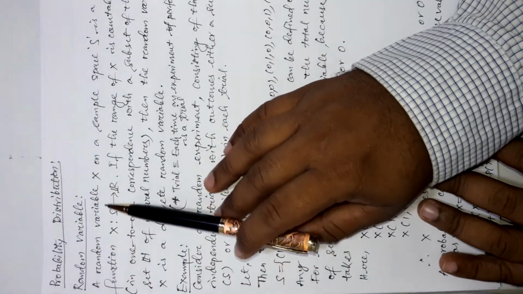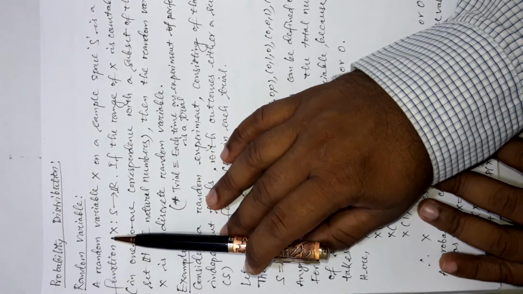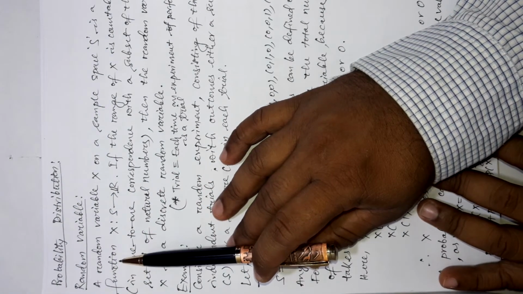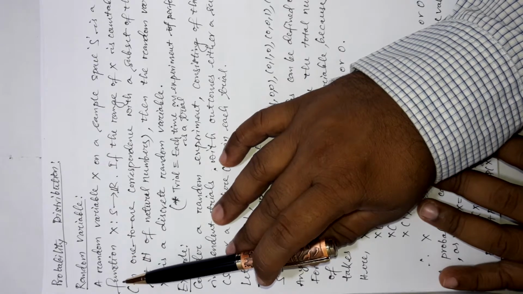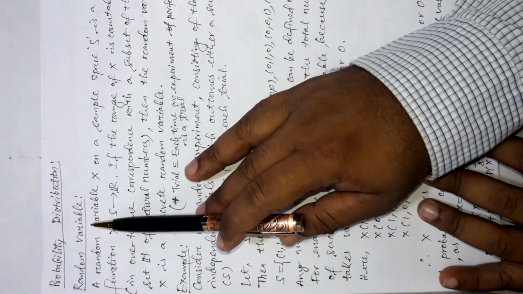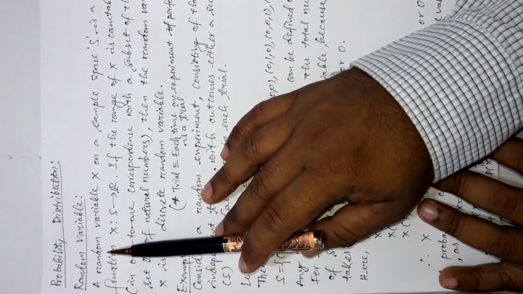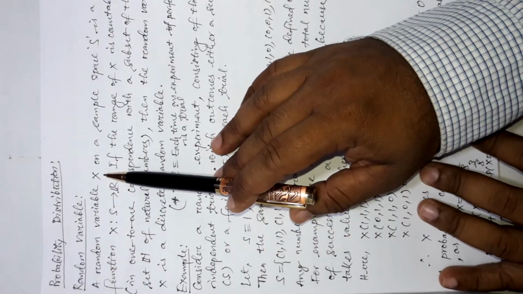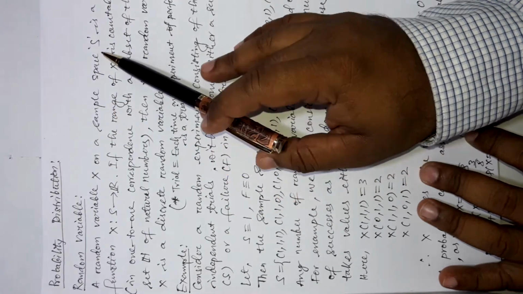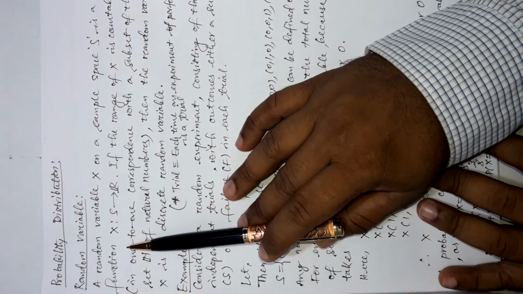Now, what is a random variable? A random variable has very different meanings for different purposes, but the pure mathematical definition is that the random variable, usually denoted as capital X on a sample space S, is nothing but a function.